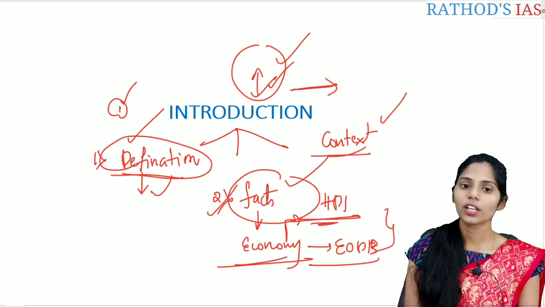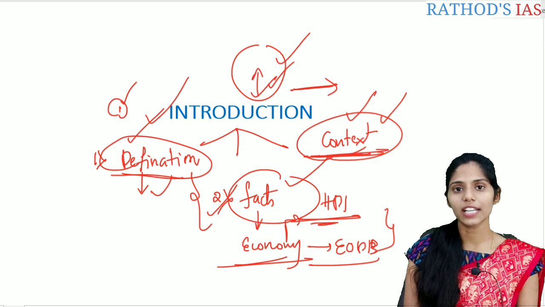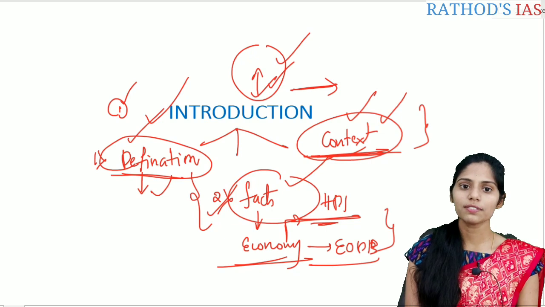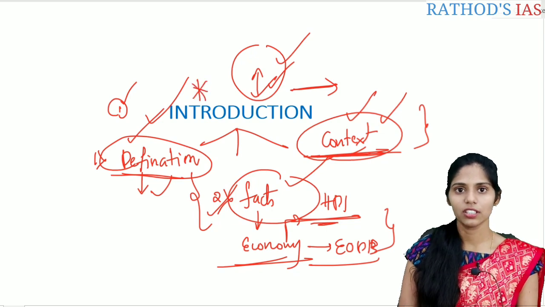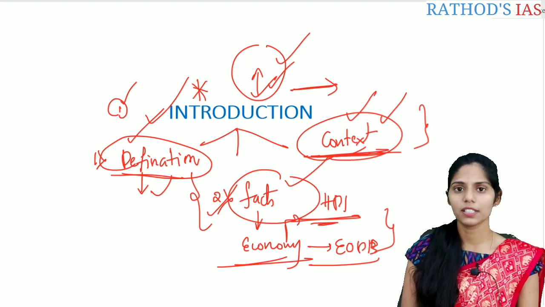In that context, you cannot use any definition regarding the governor or any facts, so in that type of question, you can use the context. So in this way, you can start your introduction. Don't forget these 3 important things. The first model is based on definition. You can write simply the definition.